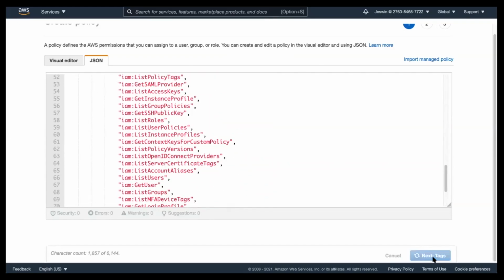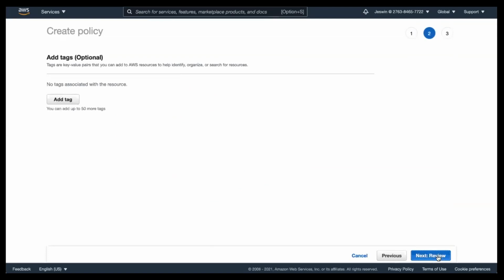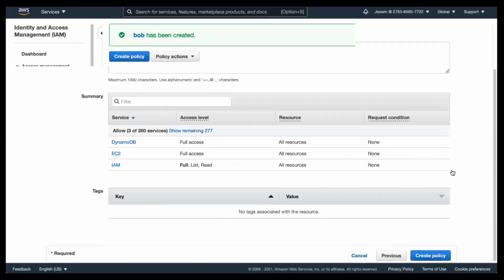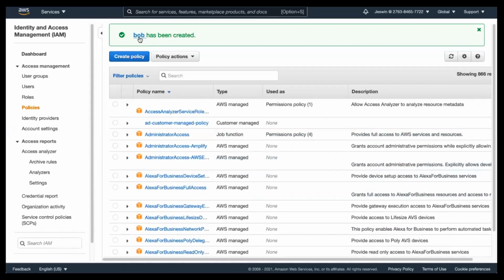Next I'm going to click on next tags, click on review, name this as Bob, and click on create policy. Now the Bob policy has been created. Now I'm going to create a role.